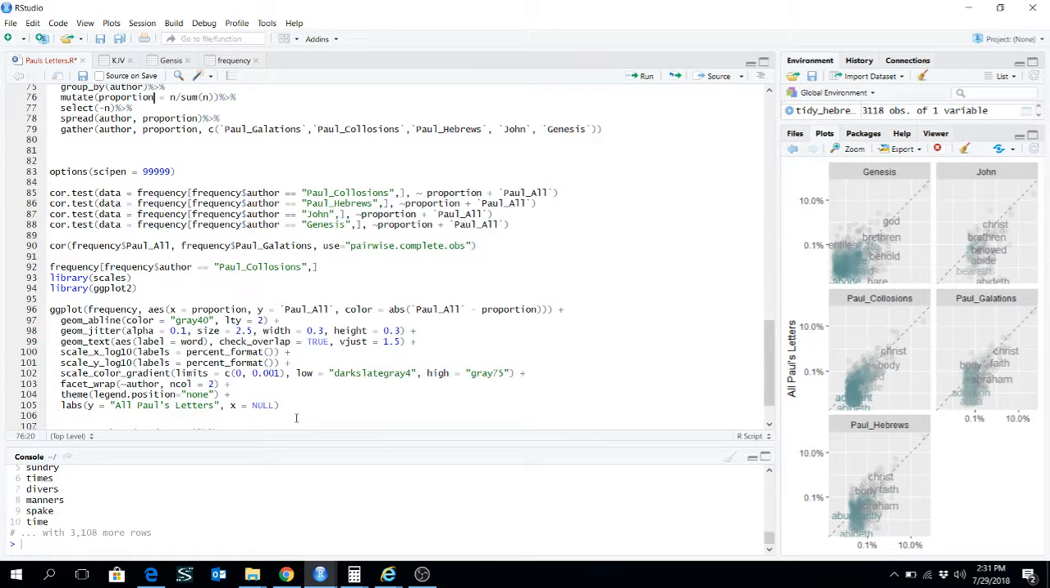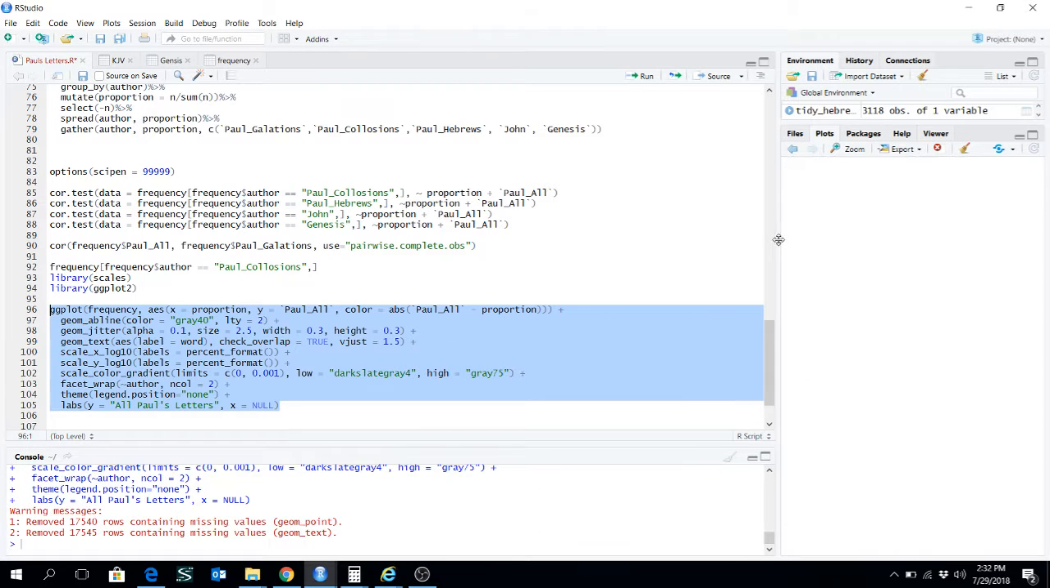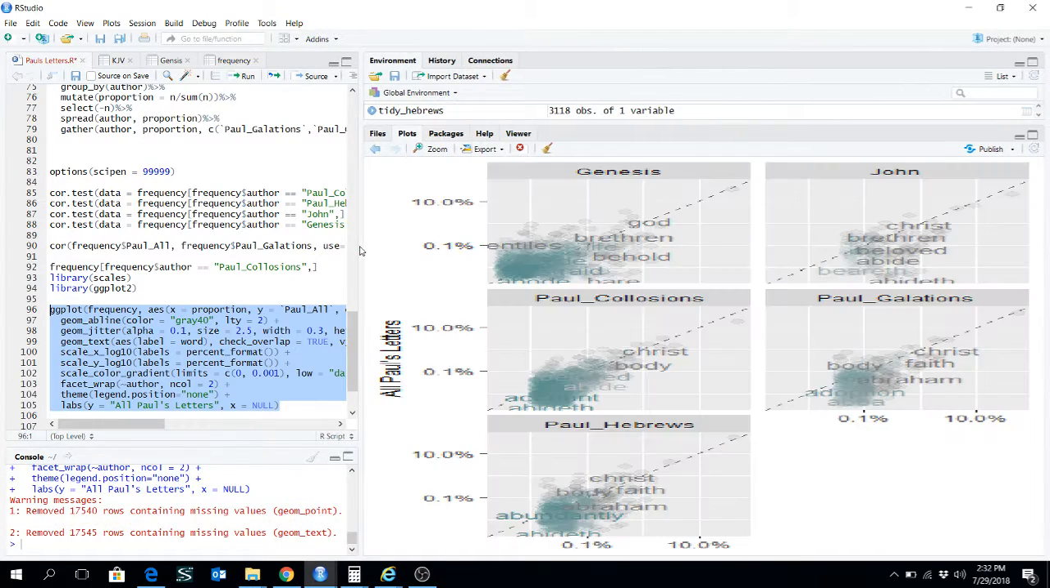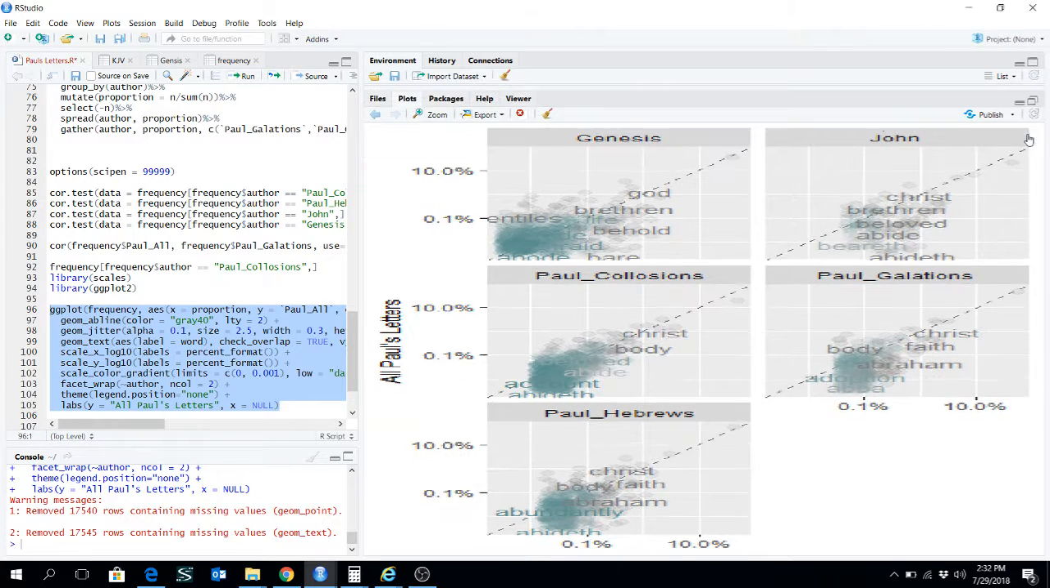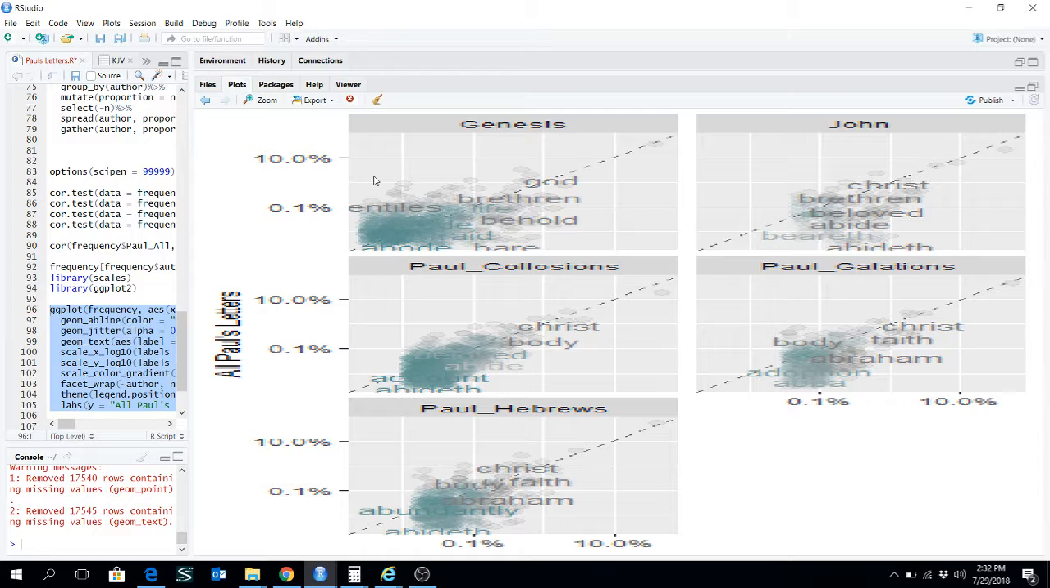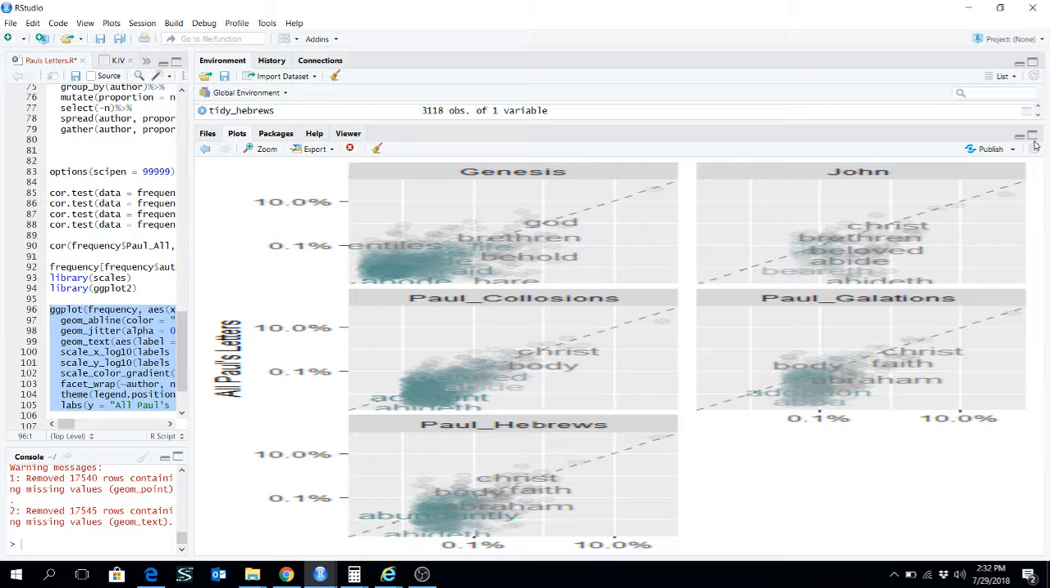And then I wrote this ggplot function, which looks complicated, but it's just a lot of cleanup. And a lot of it I basically copied right out of that book that I showed you. But basically what we're doing is comparing all of Paul's letters to specific books using a facet wrap function, which is very handy. It's right there. So we'll go ahead and run this. There we go. Slide this over and see if we can get a clear look at this.